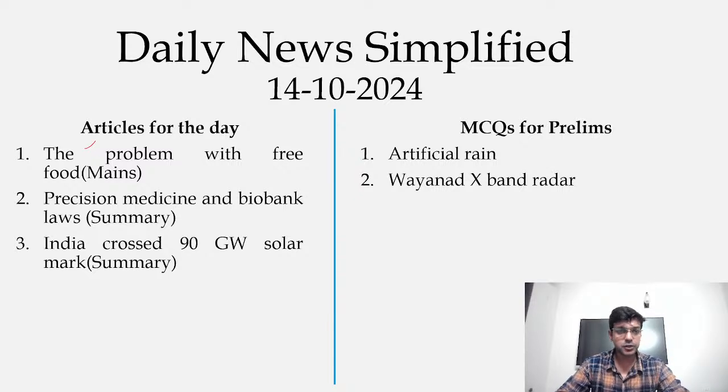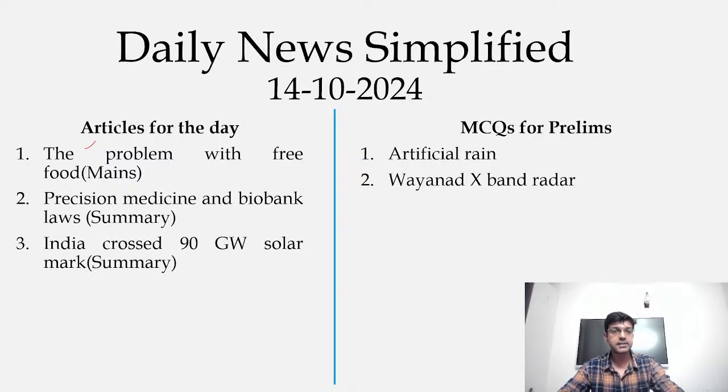From today's edition of the newspaper, we have come up with 5 topics. The topics which we have already discussed are the problem with free food grain, precision medicine and biobank laws, and India crossing the 90 gigawatt solar mark. And from the perspective of the preliminary examination, we are going to discuss artificial rain and the Wayanad X-band radar.